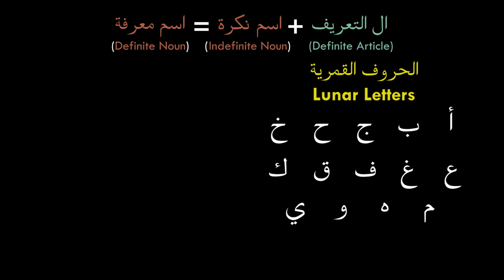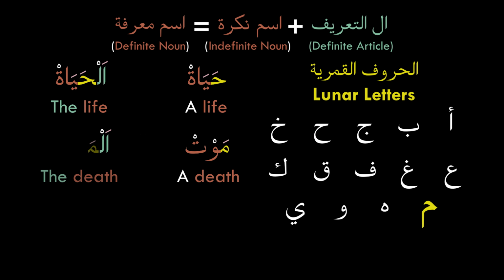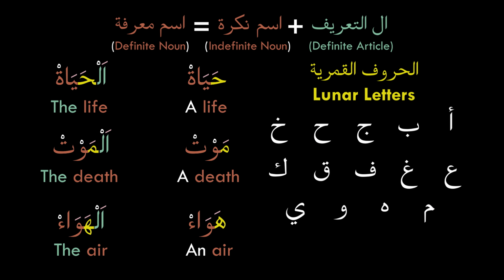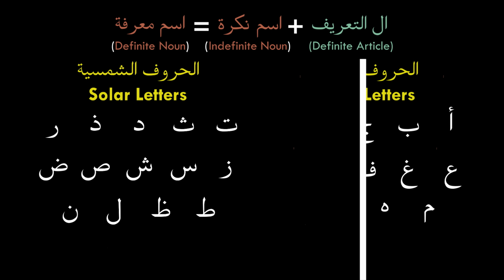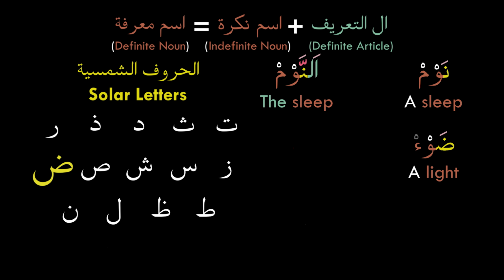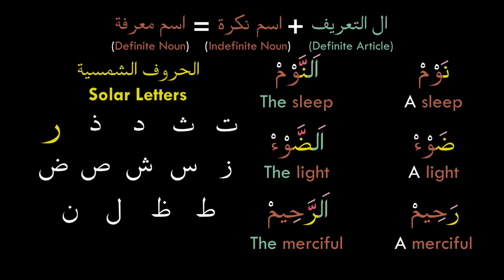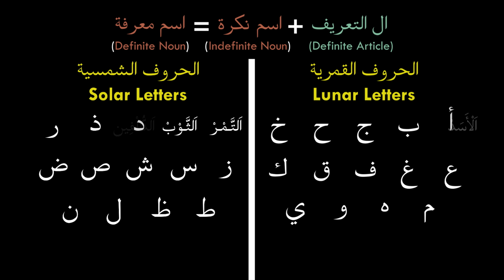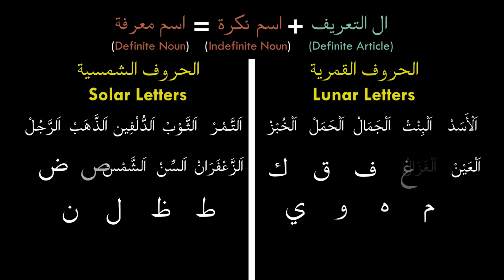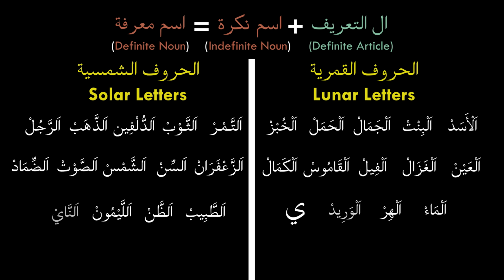Let's try to add al to some nouns that start with lunar letters to verify our theory. Hayat, al-hayat. Maut, al-maut. Hawa, al-hawa. Here we pronounce the whole al. Let's try with the solar letters. Naum, an-naum. Daw, ad-daw. Rahim, ar-rahim. Here we only pronounce the first letter of al, that is alif, and we skip the lam to pronounce directly the solar letter. But pay attention, we must pronounce the solar letter after al with some pressure, meaning we have to put shadda above it. I will put nouns that start with different letters from both sections and let you practice the pronunciation on your own. If all the nouns are pronounced correctly, you have passed the pronunciation test for Arabic.